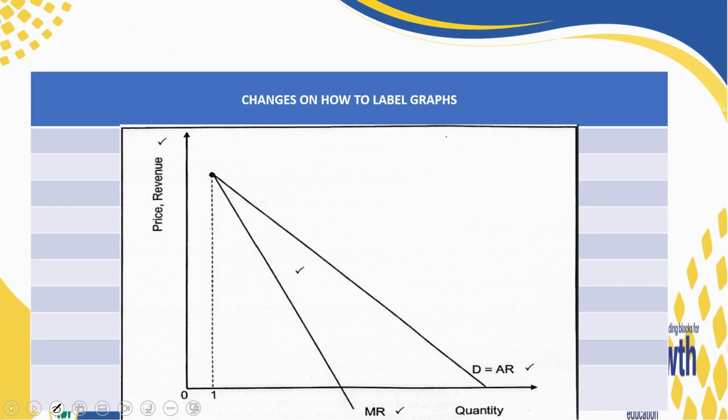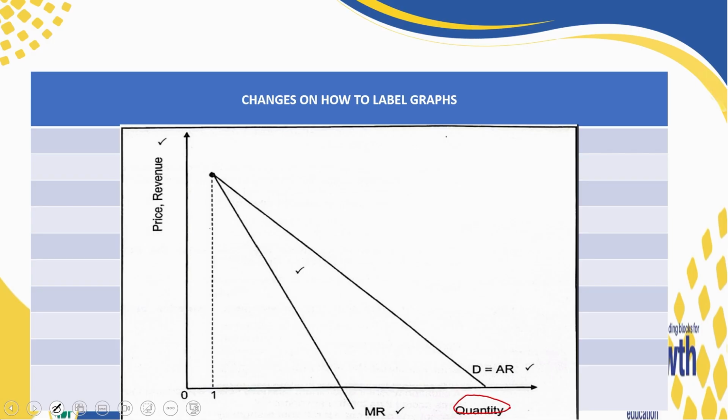At this point in time, please also allow me to highlight some changes that have been indicated since June of this year, on how to label graphs. If you are asked to draw the graphs, especially for monopoly, or the short-run equilibrium positions for perfect markets, when you are labeling the axis, quantity is still fine.